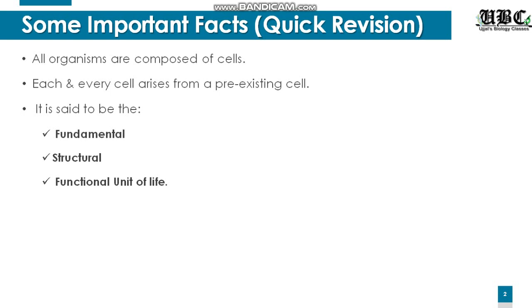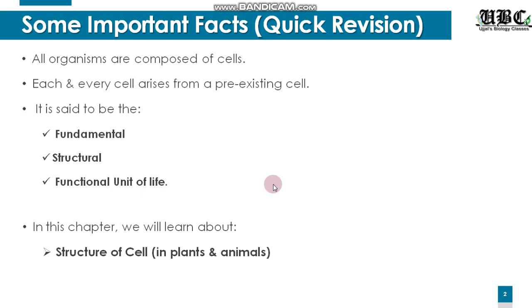Once again, to summarize, the cell is called the fundamental, the structural, and the functional unit of life. Now in this chapter we will be learning about the structure of the cell. What is there inside the plant cells and inside the animal cells, and how the plant cells are different from the animal cells.